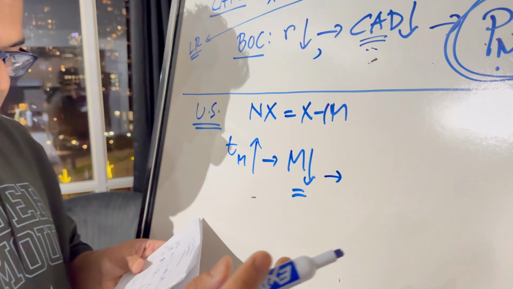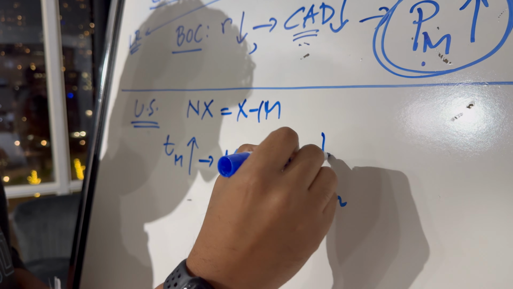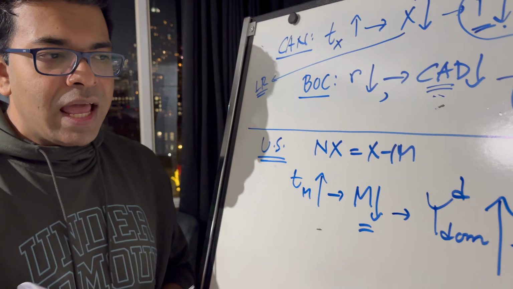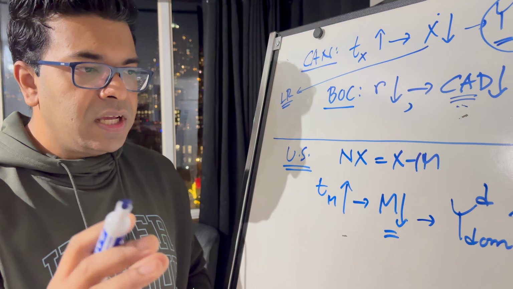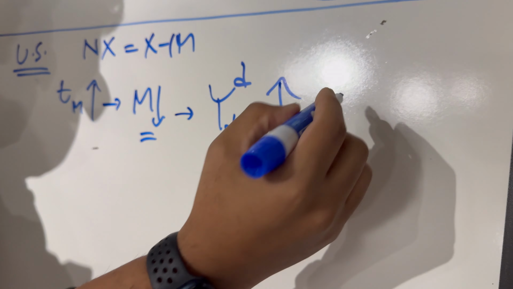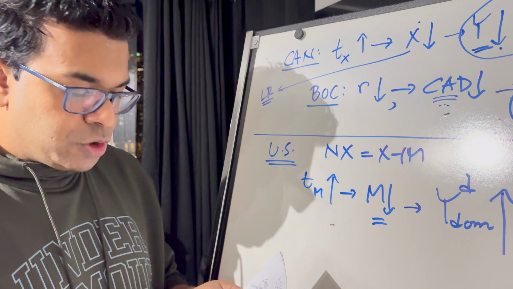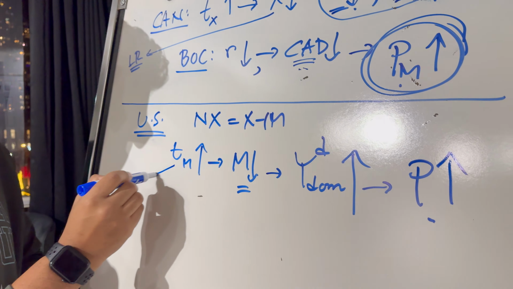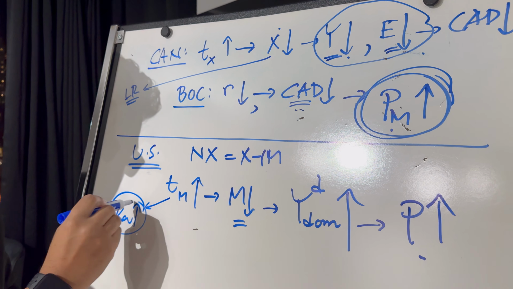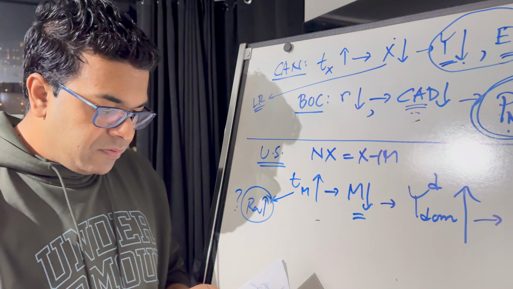So if that happens, I would say that domestic demand, let's call this YD, will increase. And it happened before in the washing machine story in 2018, which we'll talk about later in our discussion. But if domestic demand increases, obviously that will lead to higher prices for consumers. Some people might say this tariff will lead to higher tax revenue for government, but we'll see later whether this actually happens in future. So in the short run, this is the kind of effect you might see.